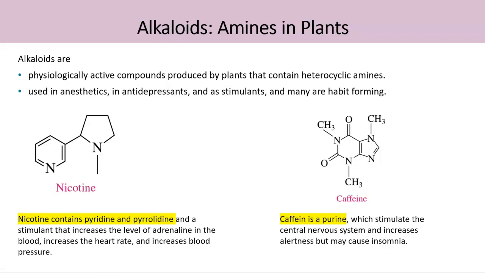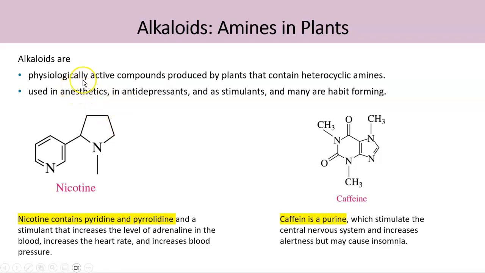So one example is our alkaloids. Alkaloids are natural compounds that are synthesized by plants, or these are amines that are synthesized by plants. And these are physiologically active compounds, which means once they enter our body, they can do some function, a physiological function.